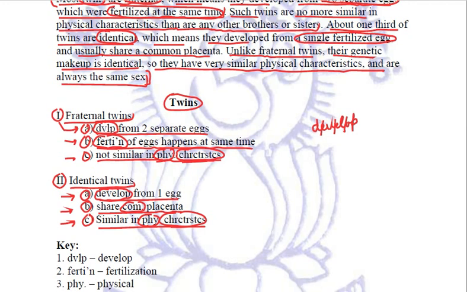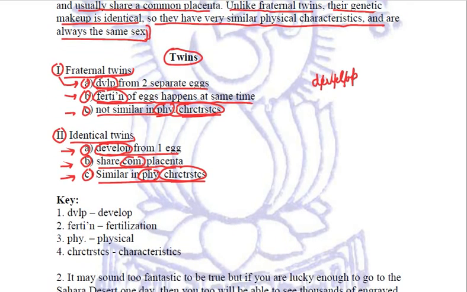Now after making notes, of course we need to write the key, that is the key to abbreviations: develop, fertilization, physical, characteristic. One more we have used, common, which is not written here. You need to write it down because you cannot leave it. These are all examples from your book only, but even though there is some error in the book, we have to rectify it. So we will use common also here. We need to write the fifth point, that is common. This is simple note making.